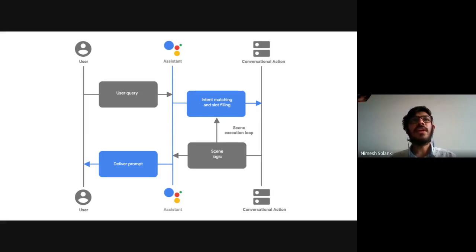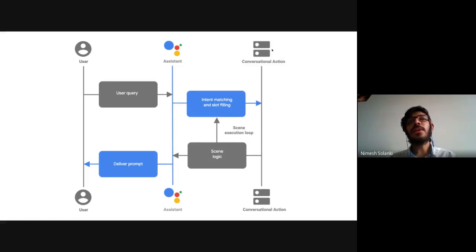So over here, what exactly is going on when the user is asking some query? Google Assistant picks it up and tries to know what the user's intent is. It will figure out an intent and it will see whether it requires any slot or not. We'll discuss all these terms in just one or two slides, and things will get much clearer then. So your action will handle that. It will check whether it will get into the scene. Scene is one new term which is added in this Actions Builder console.